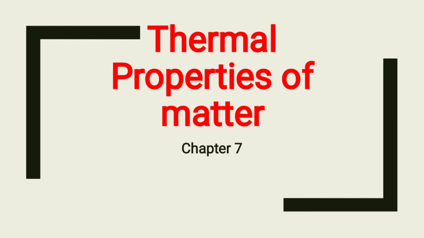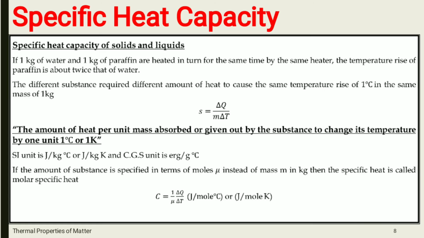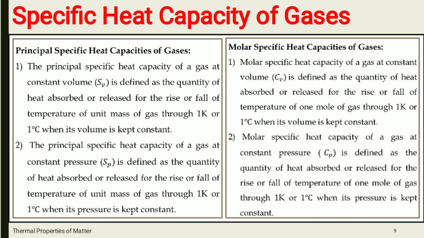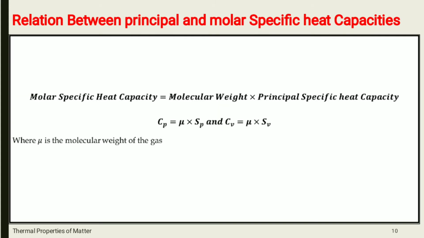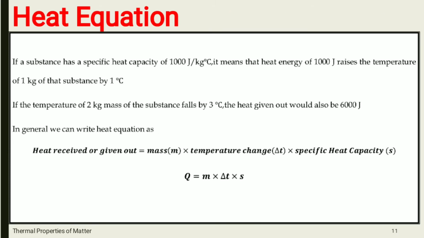In the last lecture we have seen what is meant by specific heat capacity of solids and liquids, along with specific heat capacity of gases. We also studied the relation between principal and molar specific heat capacities.